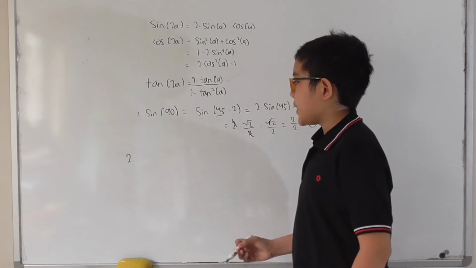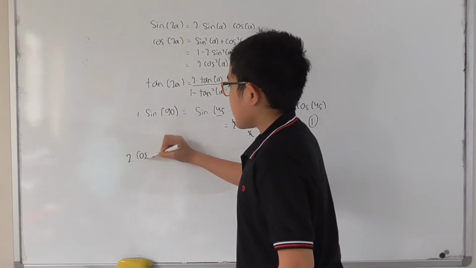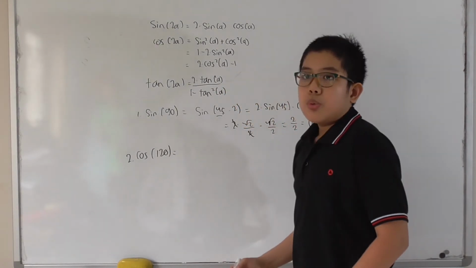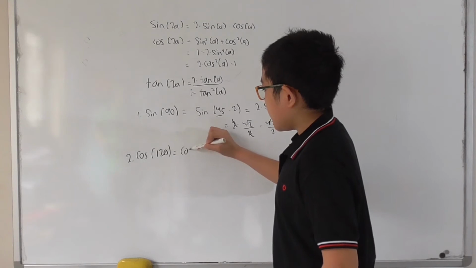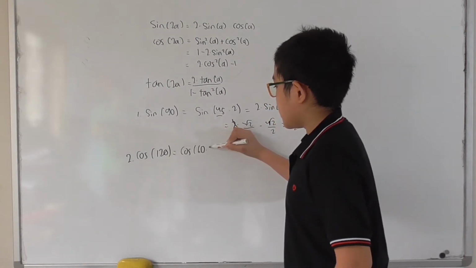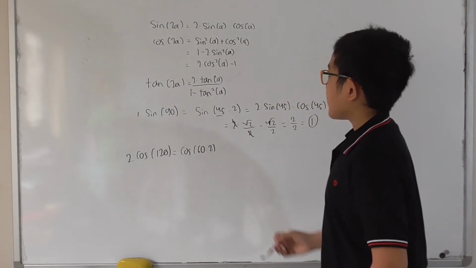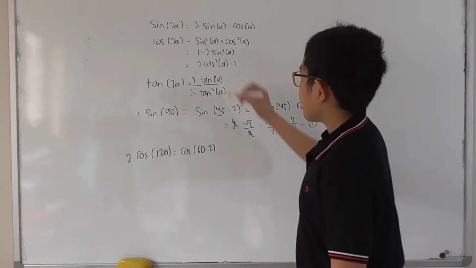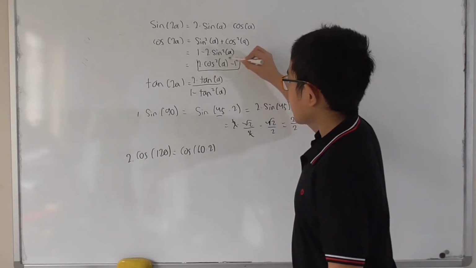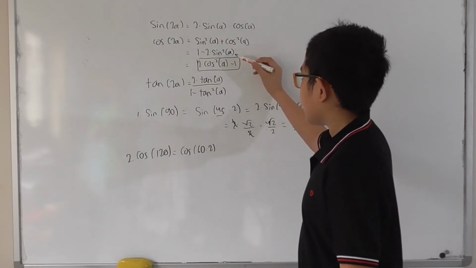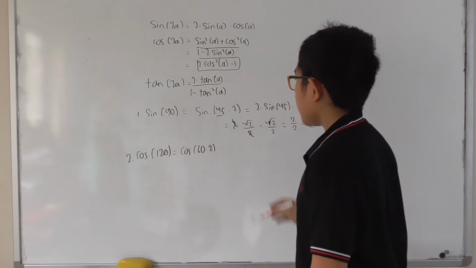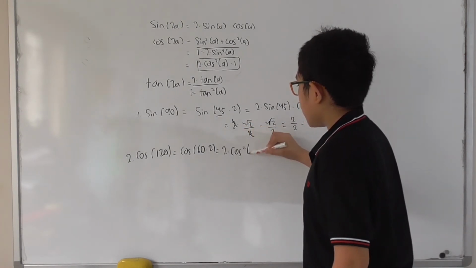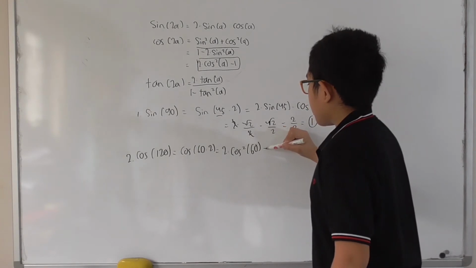Number 2. Let's say that we want to find cosine of 120. So, we know that it's equal to cosine of 60 times 2. So we can solve it using our cosine of 2a equation. So this time, let's just use this one. Although, you can use 1 minus 2 sine squared of a or this one. And then, it's going to be equal to 2 times cosine squared of 60 minus 1.